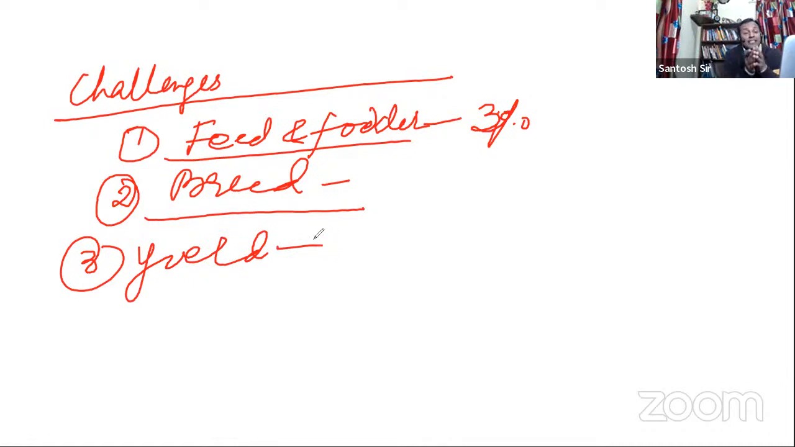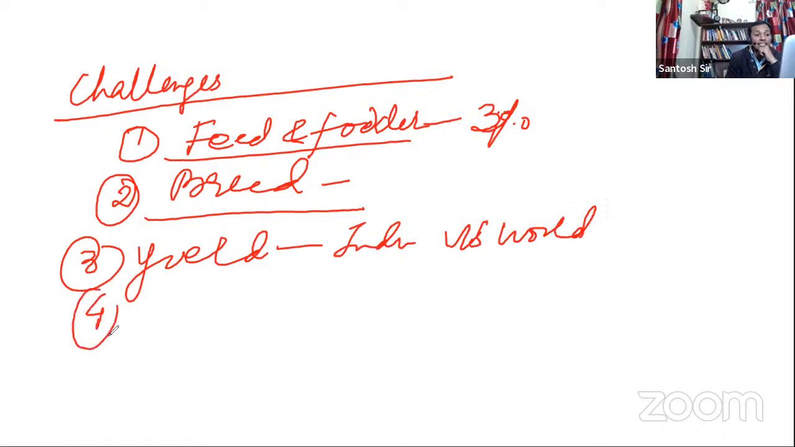There is a data which says that average milk per lactation in India is around 1200 kg, whereas in some developed world, in Israel, it is around 10,000 kg. So you can give some data here. India versus the world. Okay. Then obviously this article has talked about